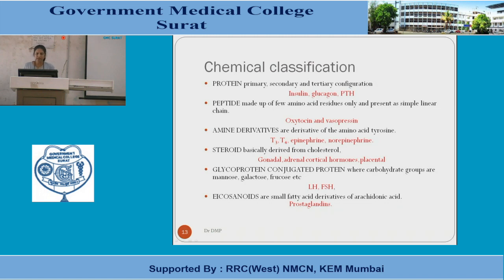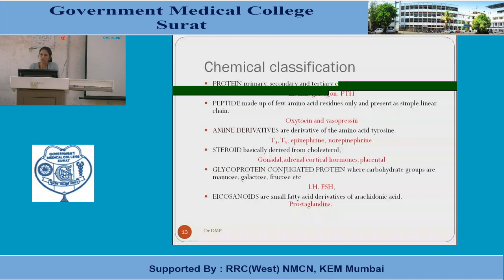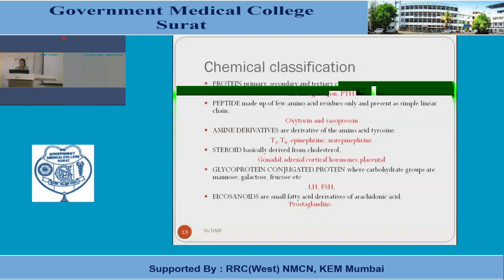Another category is hormones whose main element of synthesis is cholesterol. So the hormones which are derived from cholesterol, mainly all the hormones which have the suffix ol, that is corticosteroids, testosterone, all the reproductive hormones or the cortical hormones of the adrenal glands, are steroid hormones mainly.